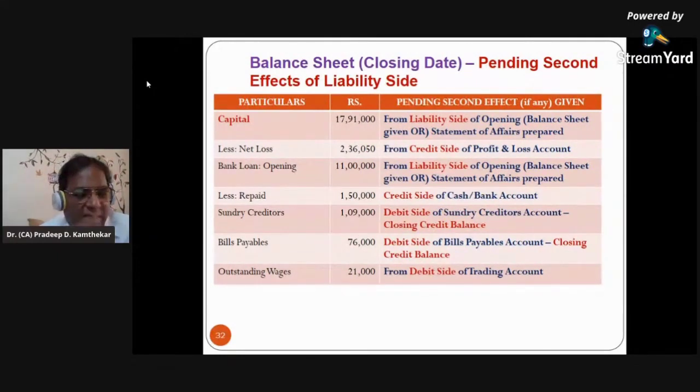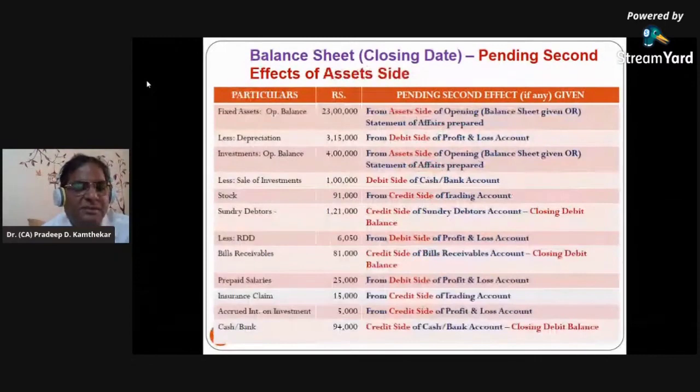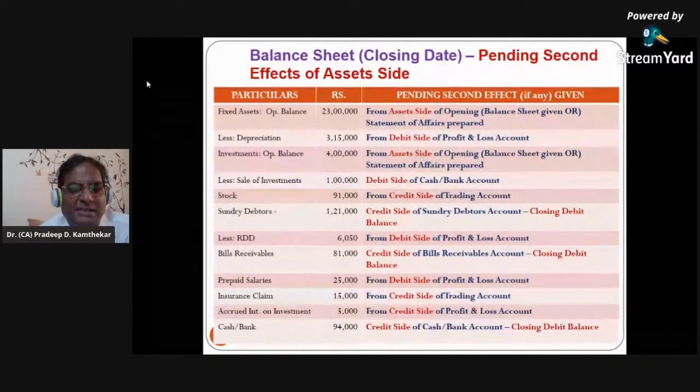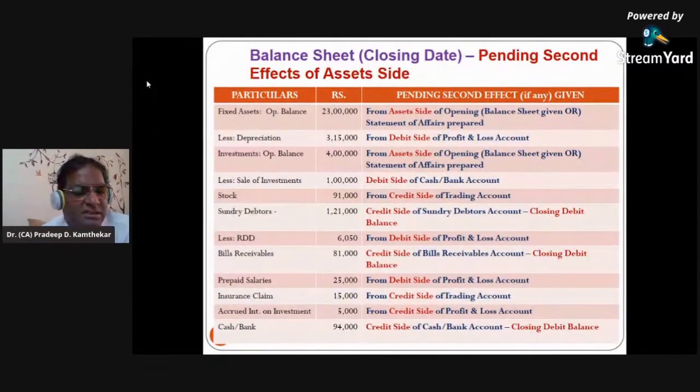And outstanding wages, we have this item from trading account debit side. Now credit asset side items, fixed asset opening balance, it has come from asset side of opening balance sheet or statement of affairs. Depreciation, it has come from debit side of P&L. Investment opening balance, here we are having from asset side of opening balance sheet or opening statement of affairs. Sale of investment, second effect, it is cash and bank debit side. Cash and bank we will have afterwards. Stock, it has come from credit side of trading.